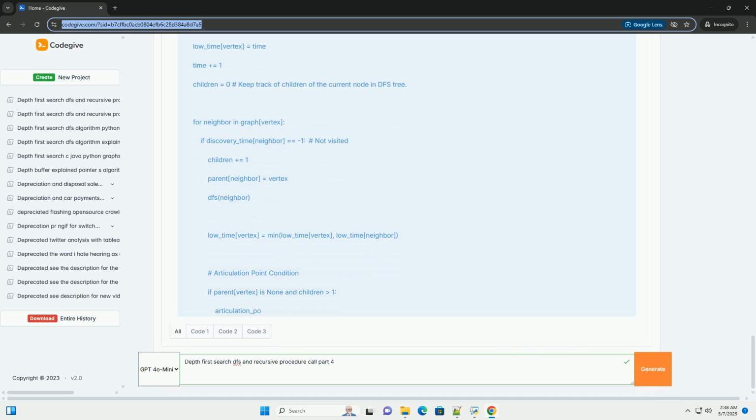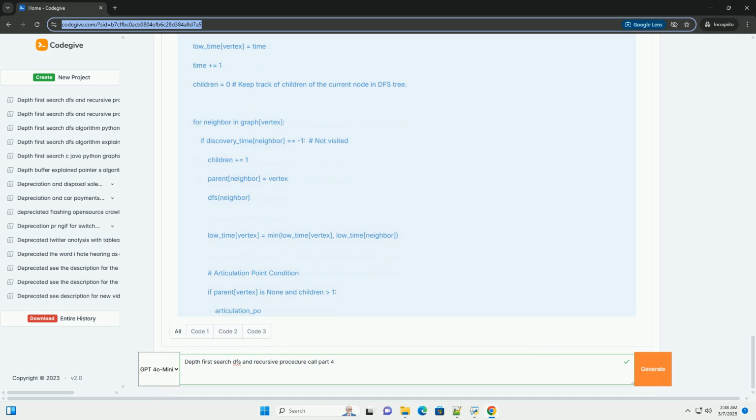3. During the DFS traversal, when you explore a neighbor V of U, and V is a child of U in the DFS tree, update LT[U] = min(LT[U], LT[V]). If LT[V] > DT[U], then the edge (U, V) is a bridge. The key difference here is: this indicates that there's absolutely no way for V or its descendants to reach a vertex higher than U without using the direct edge (U, V).